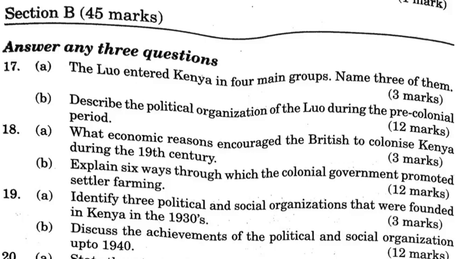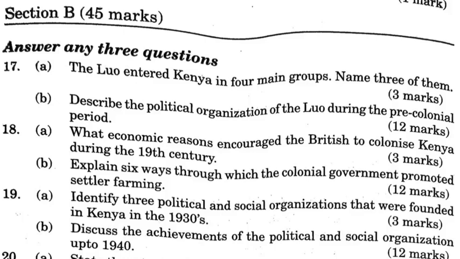B. Explain 6 ways through which the colonial government promoted settler farming. 1. European settlers were provided with large tracts of land, which were taken from Africans through various land ordinances. 2. The introduction of forced labor on European farms ensured steady supply of cheap labor for the settlers. 3.